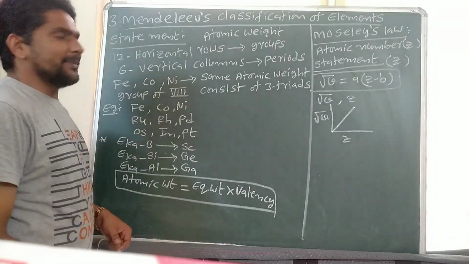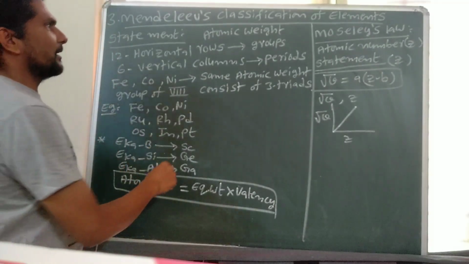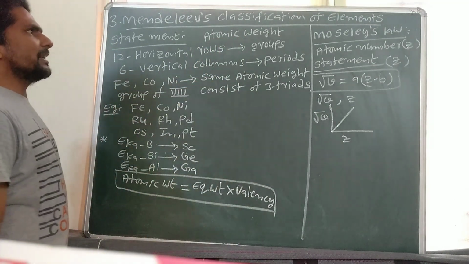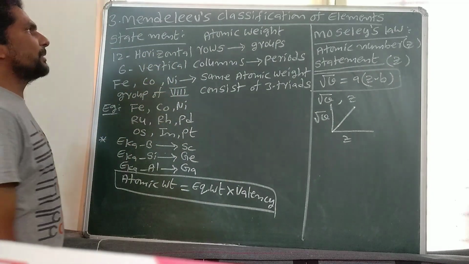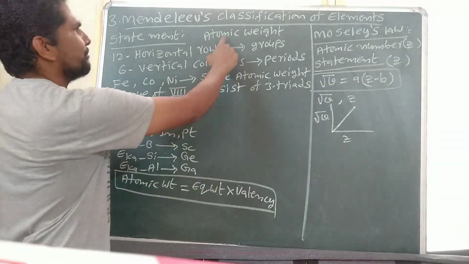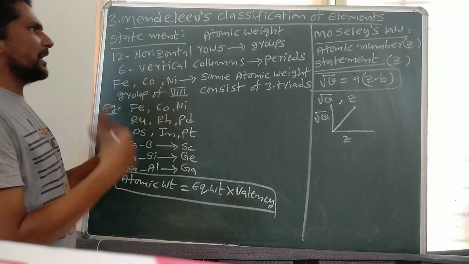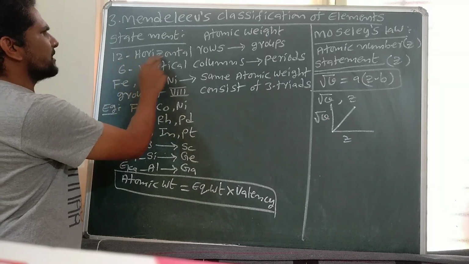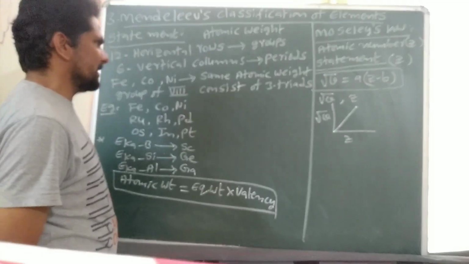The third classification of elements is Mendeleev's classification. Mendeleev proposed a periodic table based on atomic weight. The statement of Mendeleev's periodic law: the physical and chemical properties of elements are periodic functions of their atomic weights. Mendeleev's periodic table consists of 12 horizontal rows called groups and 6 vertical columns called periods.